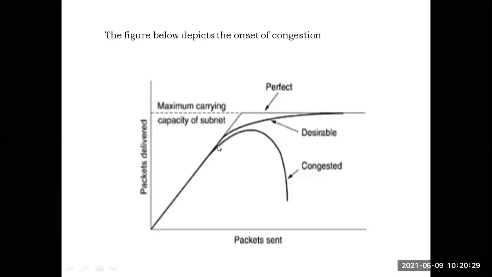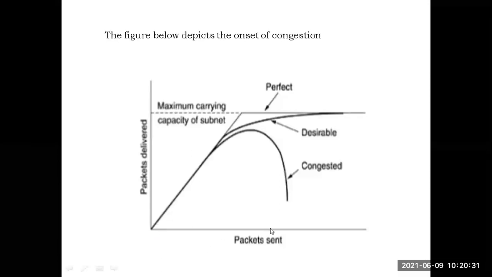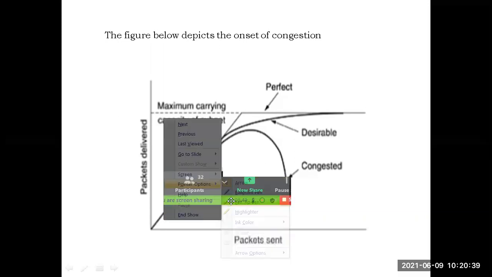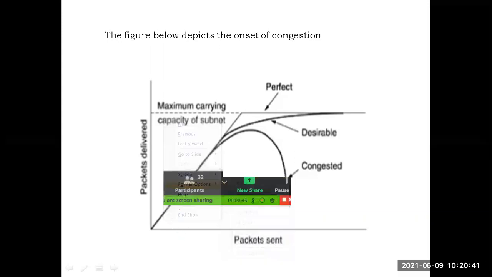That's why you see the line. It is increasing constantly, proportionally. Whenever the number of packets sent increases, the number of packets delivered also increases proportionally. This is generally what will happen. It will increase proportionally with the number of packets sent and the number of packets delivered.